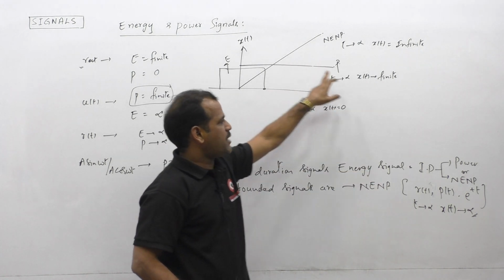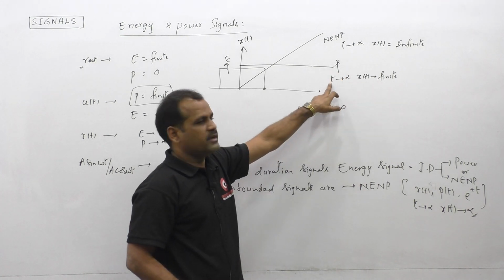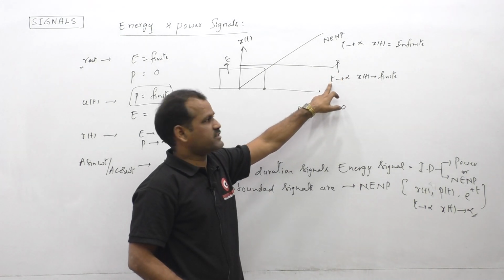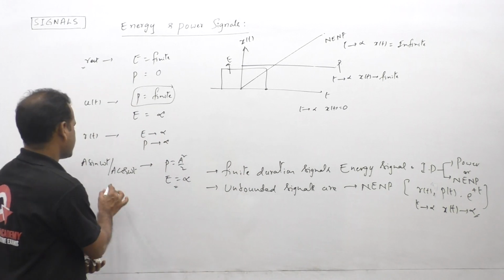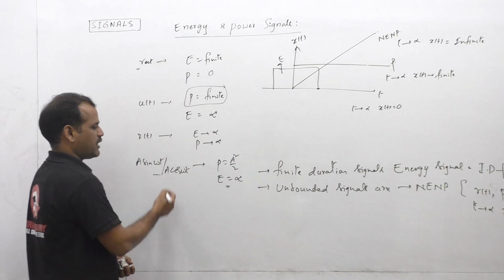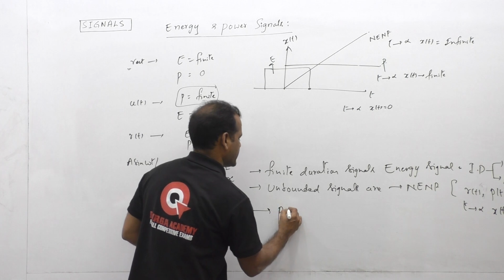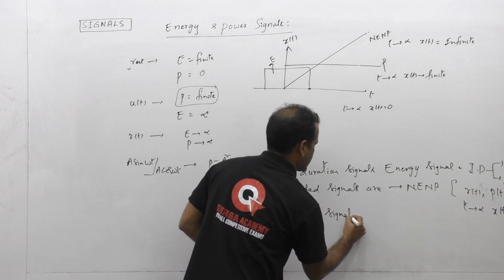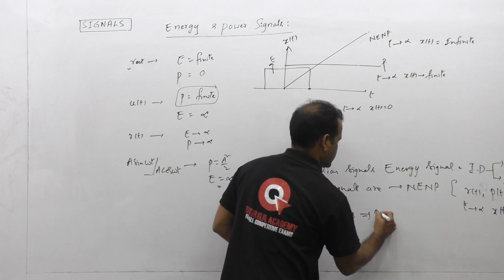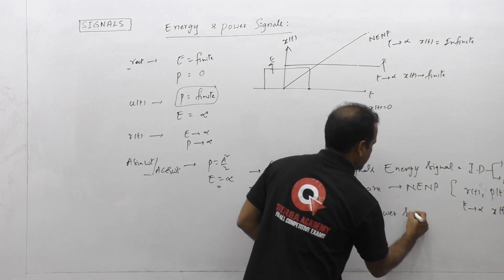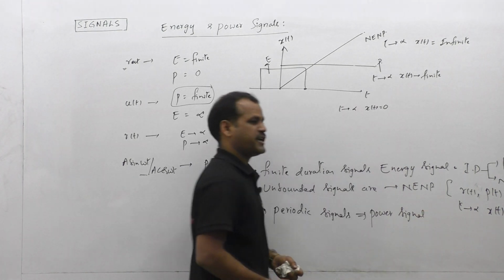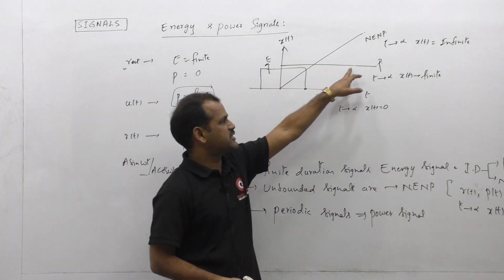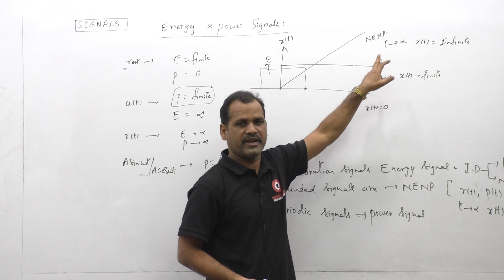Whereas if the signal amplitude is finite, then the signal is taken as a power signal. And if you observe, this sine function or cos functions, all these are periodic signals. First case we can take, periodic signals are power signals. But all power signals need not be periodic, because here the unit step function is already a power signal but not a periodic signal.